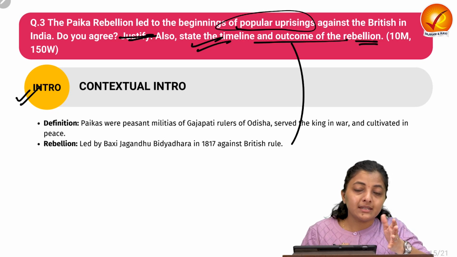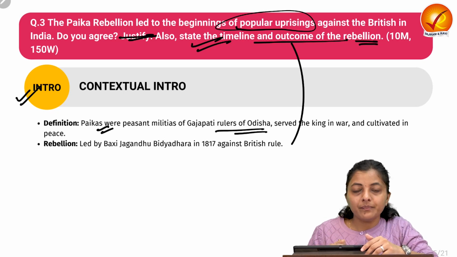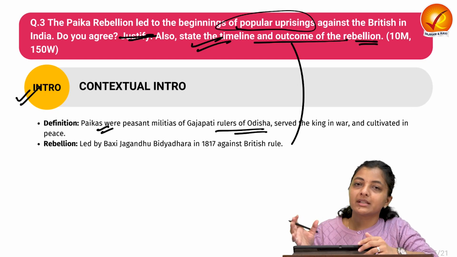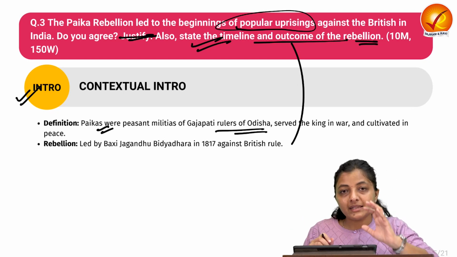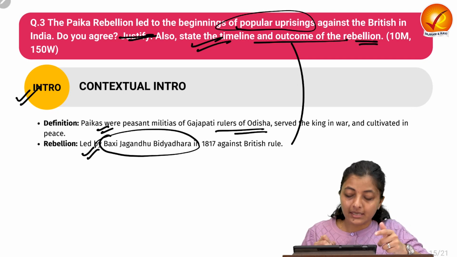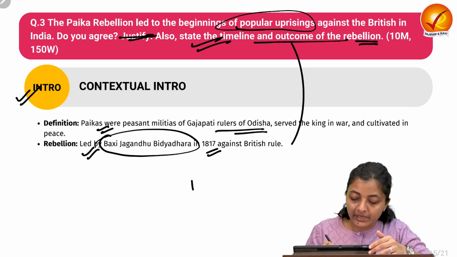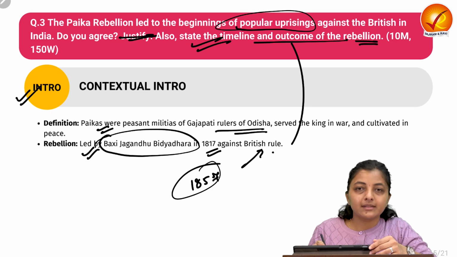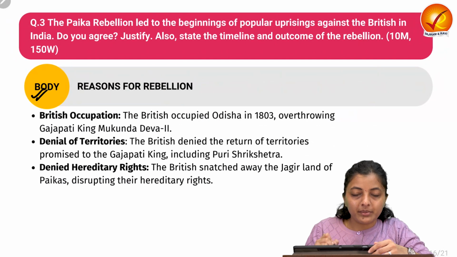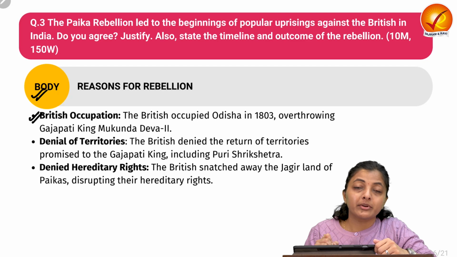So, who were the Paikas? The Paikas were the peasant militias of the Gajapati rulers of Odisha. They served the king in times of war and did cultivation in times of peace. This Paika rebellion was led by Bakshi Jagbandhu Vidyadhara in 1817, approximately 40 years before the 1857 revolt against British rule. So this way you can start your introduction. Moving on to the major body part, what were the actual reasons for the rebellion? The very first thing is the British occupation.